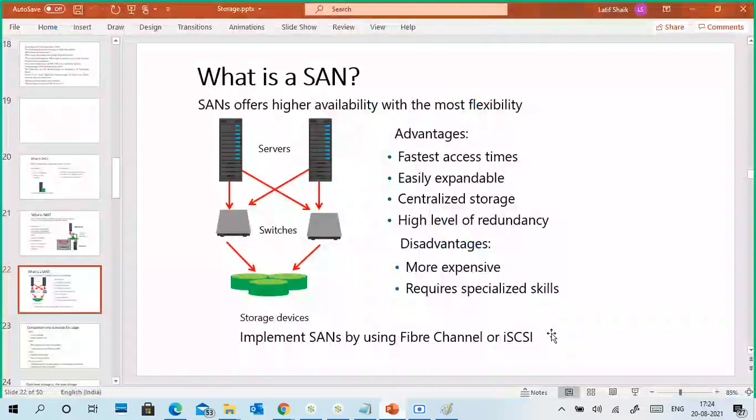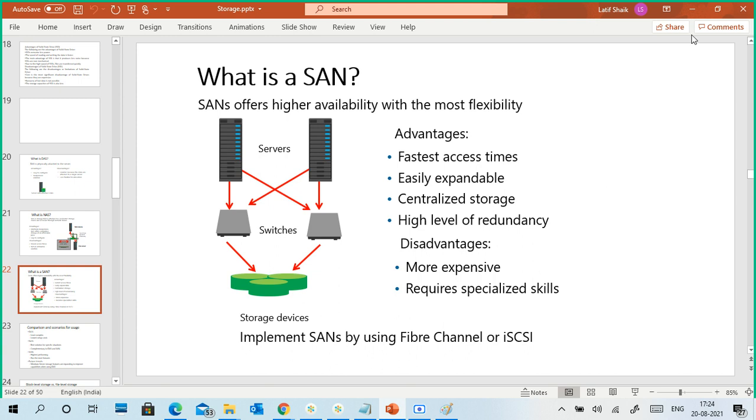So implementing SAN by using fiber channels, or iSCSI based also, we can create a high level of redundancy. What is a high level of redundancy? If one switch is down, no problem, through the other switch we can access it. If one line is down, no problem, through the other line we can access. That is very important in a SAN network.